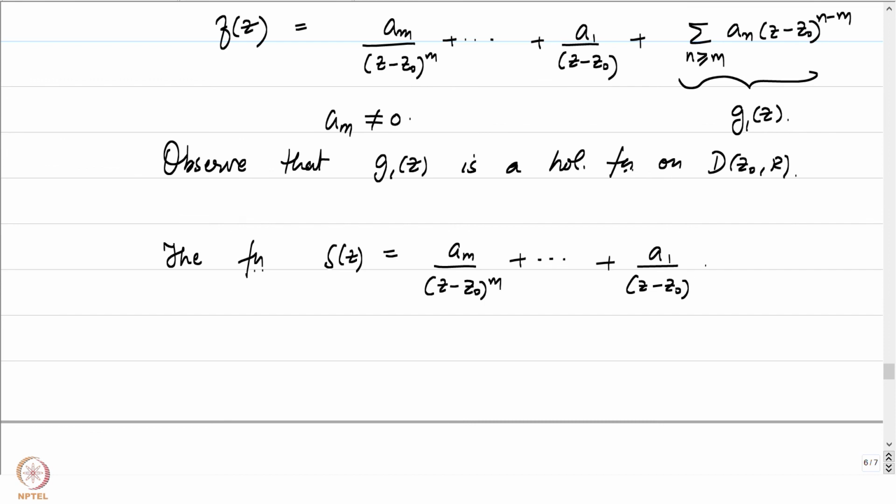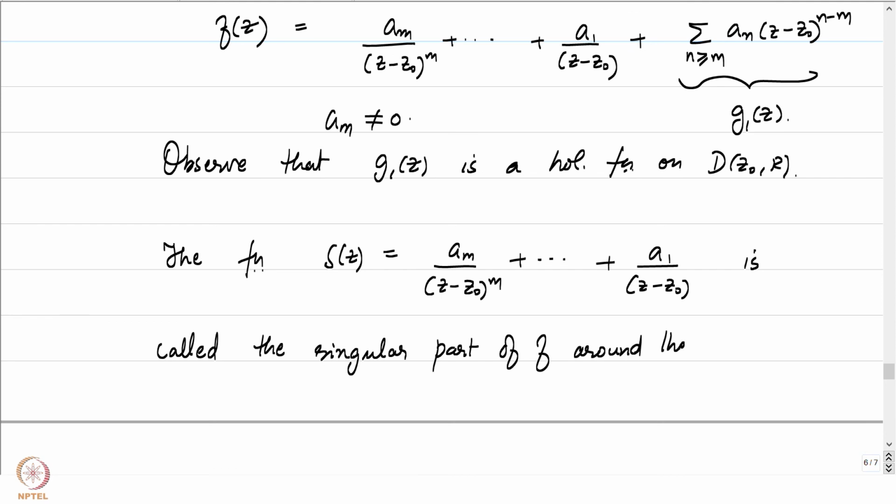This particular function is called the singular part. So, this function, if you notice, is defined on D(z0, R) minus the point z0. This is called the singular part of f around the pole z0.